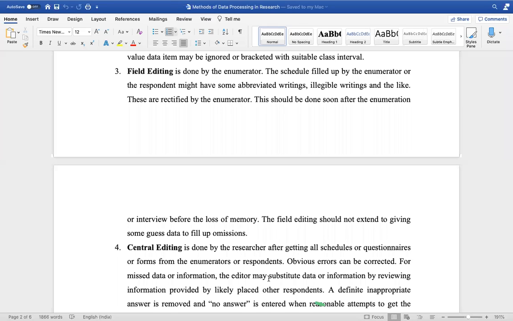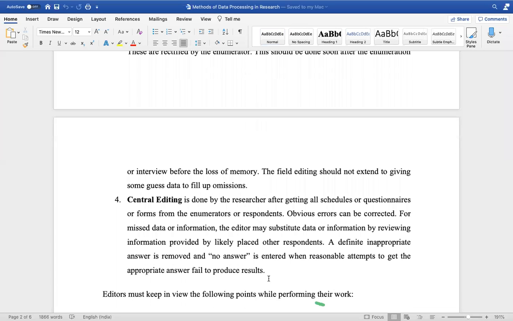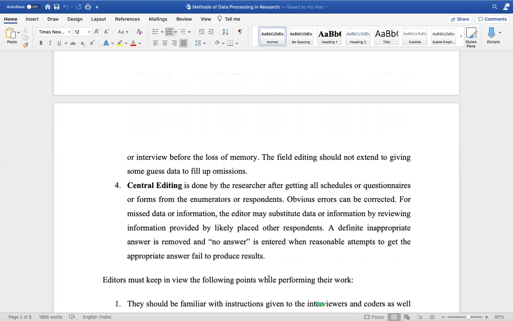And then when I talk about centralized editing, I will get all the questionnaires to a place, and while it is being processed or entered, I am going to check what information is missing, what are the possible errors that could have happened. For instance, somebody has ticked both male and female, so what could that be? All these errors are dealt with at a place where the data is going to be further processed.